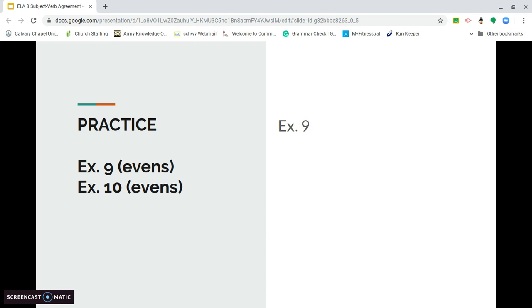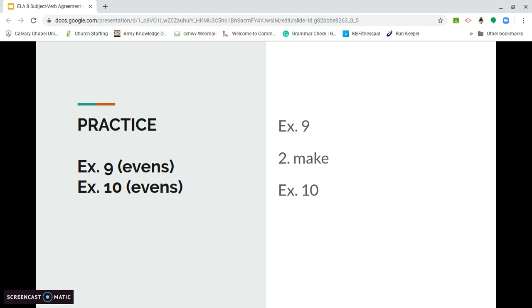So number 2 says, rainforest and deserts make or makes good study sites. Well, what type of conjunction connects them? And. Very good. And it's referring to two different things, the rainforest and the deserts. So it's going to be plural. So we would choose the verb make as the option. Again, if it's plural, just put the plural pronoun they in that spot and then read the verb, and you should be able to find which one's correct.